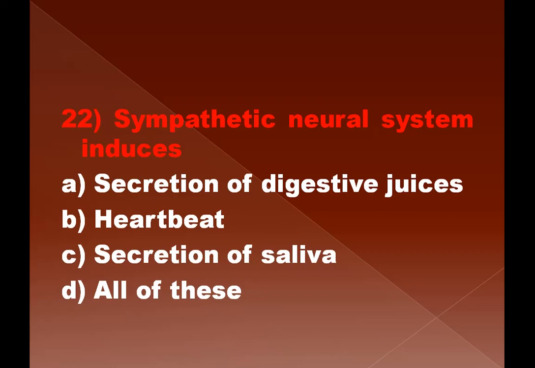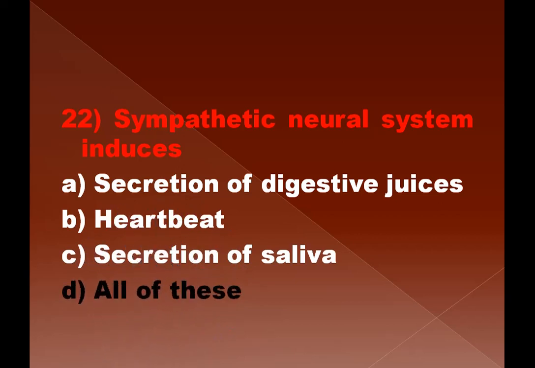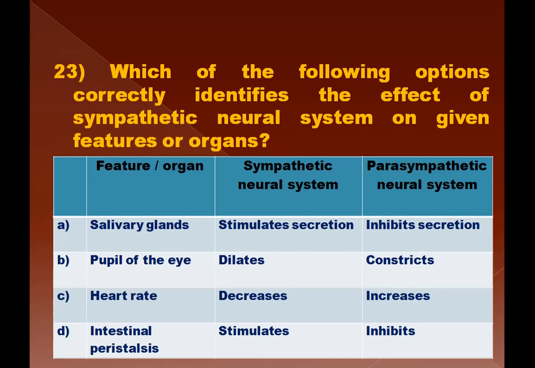Question number 22. Sympathetic neural system induces what? There are four options. Secretion of digestive juice, heartbeat, secretion of saliva, D, all of these. Here also the right answer is all of these, because all these actions are controlled by sympathetic neural system.